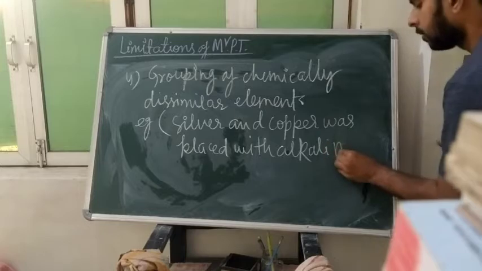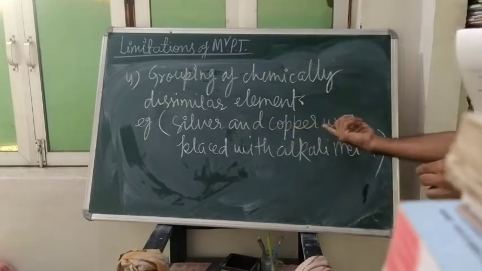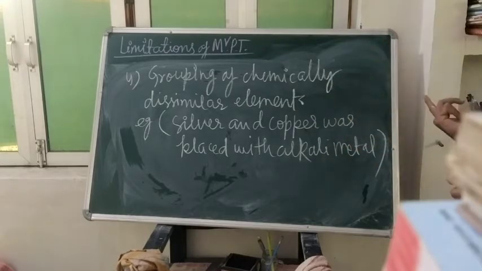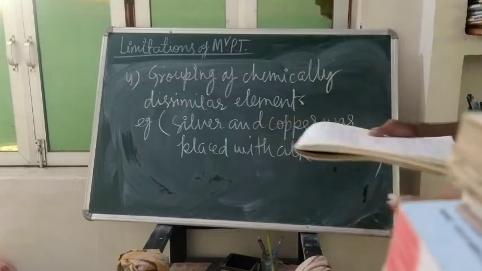He placed silver and copper, which are chemically different from the alkali metals, with the alkali metals. It was the problem.